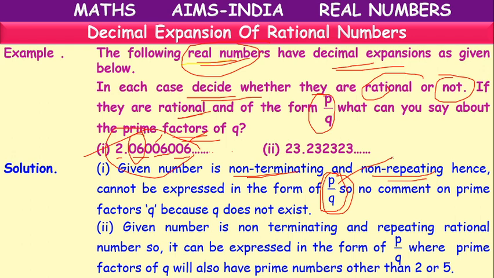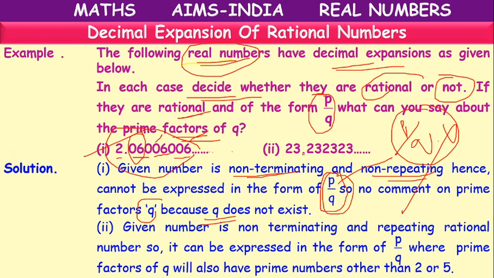So, no need to comment on its prime factors of Q because there is no Q. We are telling that it is not a rational number, means it cannot be written in the form of P by Q. So there will be no Q. No need to comment on the prime factors of Q because Q does not exist.